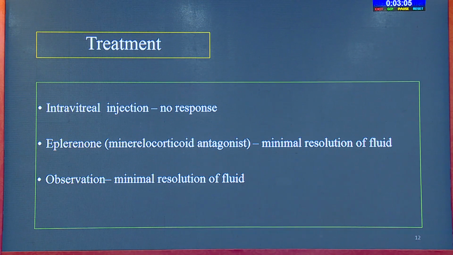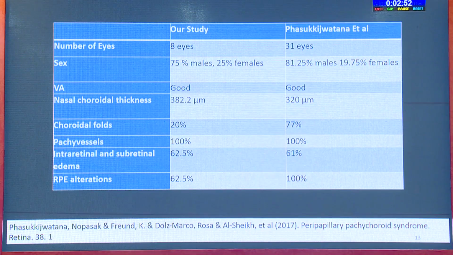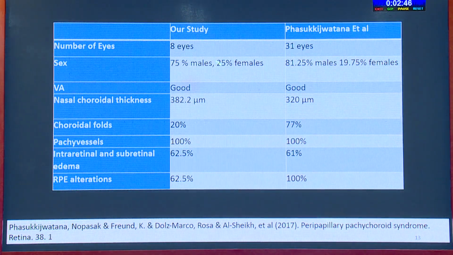So whatever data we have, the treatment options could be injections or giving mineralocorticoid antagonist or just observing. More or less, there is not much evidence on which one is superior to the other. So this is a study which we did, in which we compared our patients. We had around 8 patients with this sort of disease, and this was compared with one of the papers present in the literature.